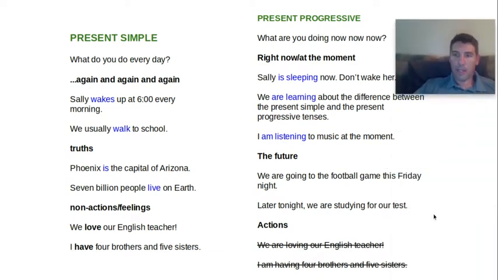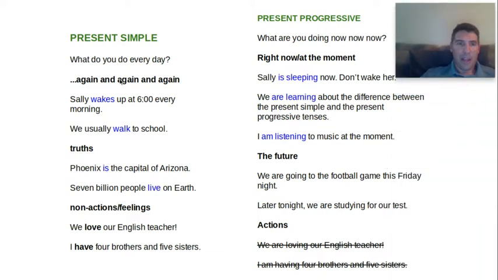Let me move myself up. There we go. So the present simple, you can think of it this way. What do you do every day? Let's do that one more time. What do you do every day? So these are things that happen every day, every Friday, every year, every 10 years. But it's again and again.